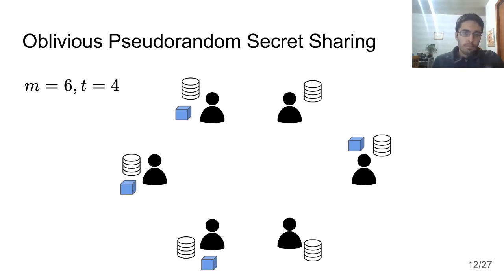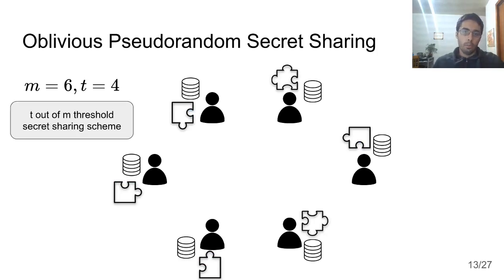Now, how our protocol would work is we let each of the participants communicate with some key holder and obtain a secret share of some secret based on the element that they owned. For this case, we'll use a T out of M threshold secret sharing scheme for the secret share generation.